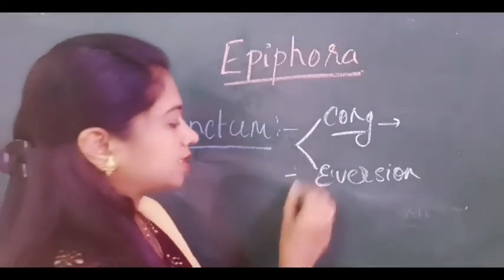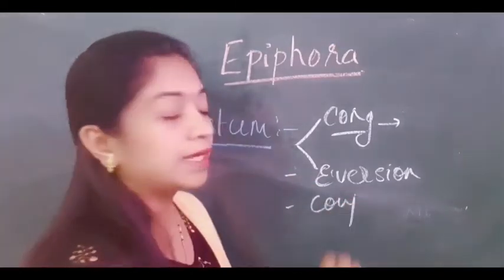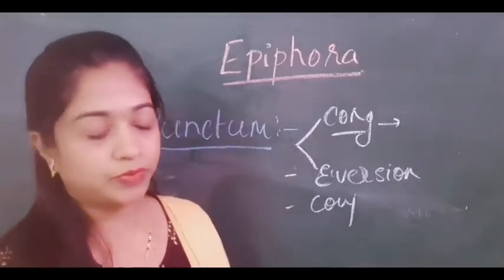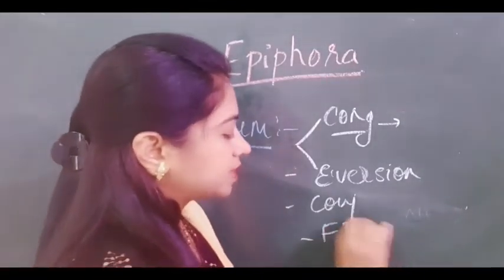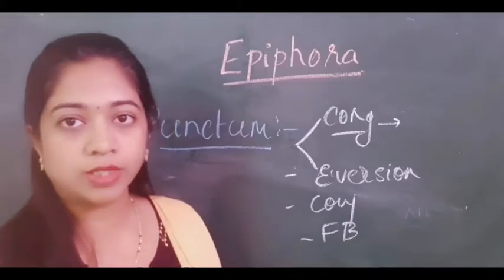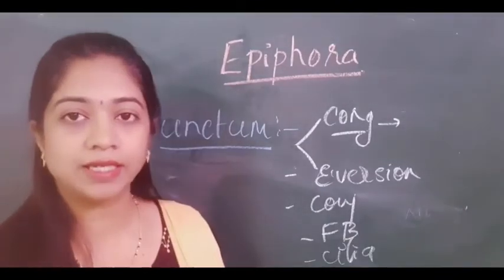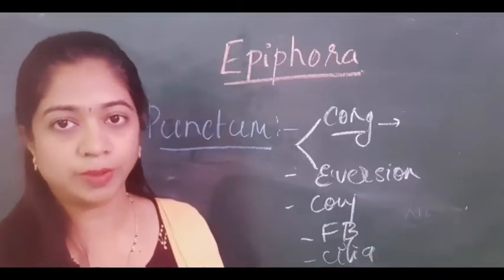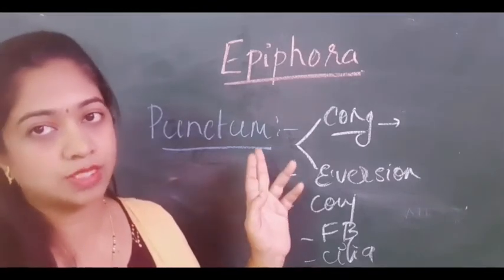Some causes like cicatricial conjunctivitis can lead to punctal stenosis. If there is some foreign body obstructing the punctal area, that can also lead to epiphora. The cilia of the eyelids can block the punctal area, leading to epiphora. So these are the punctal causes for epiphora.